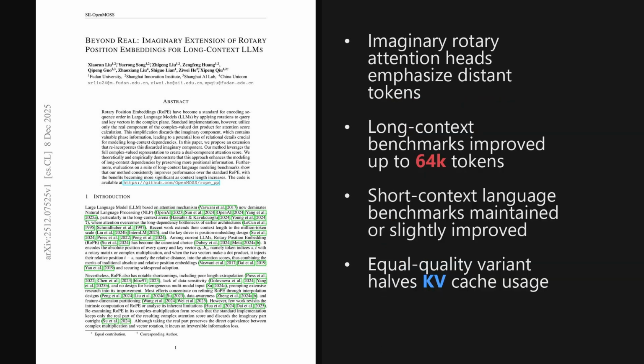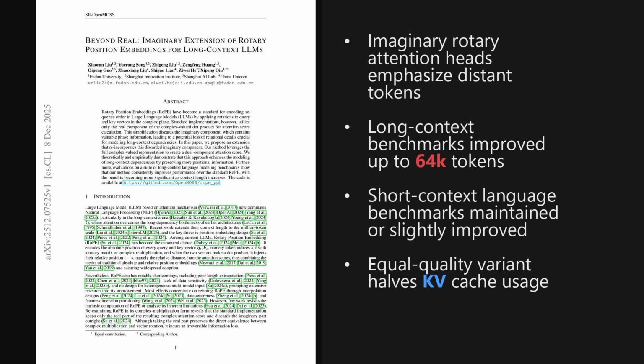I'm Alex. Today we are looking at a paper from the Hugging Face trending list, published on December 8, 2025, just yesterday. It introduces a simple twist on rotary position embeddings that brings back the discarded imaginary part of the attention computation, creating a dual attention signal that preserves more positional information and clearly boosts long context performance. The paper is titled Beyond Real, Imaginary Extension of Rotary Position Embeddings for Long Context Large Language Models.